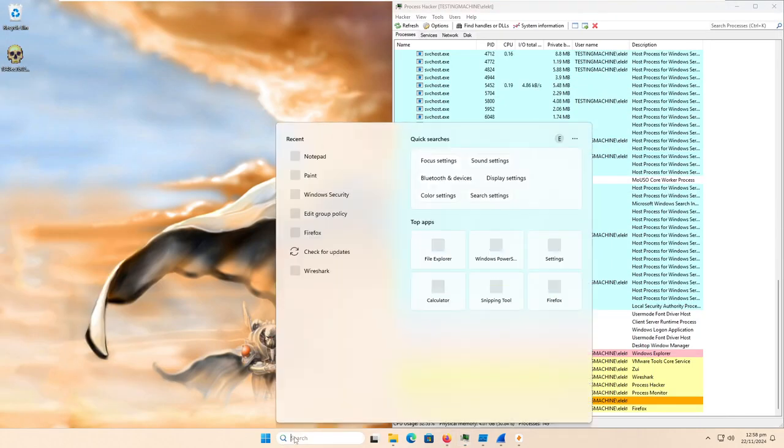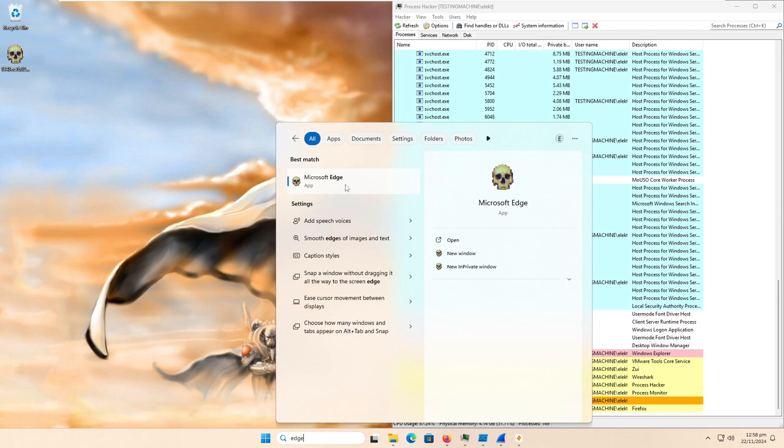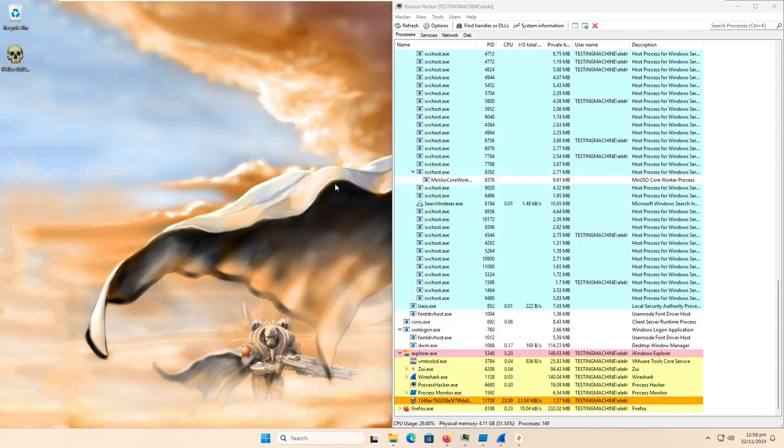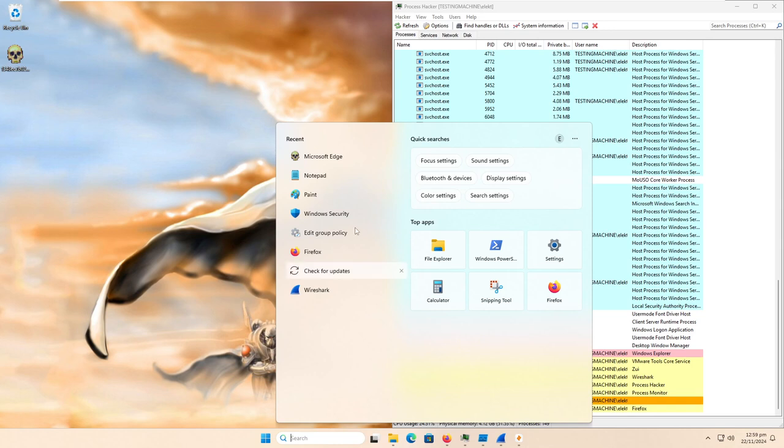Beautiful. What if we try to open Edge? Oh, okay, I see. So it looks like the icon has been replaced with the icon of the malware. Let's try to open it, and nothing happens. If I try to click on this icon down here, nope. Okay. Well, let's see if I can't...